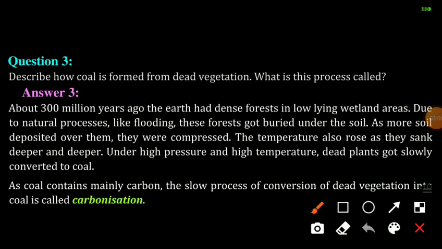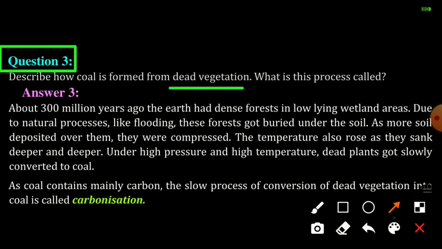Question number 3: Describe how coal is formed from dead vegetation. What is this process called? Here, as we know, about 300 million years ago the earth had dense forests in low-lying wetland areas. Due to natural processes like flooding, these forests got buried under the soil.